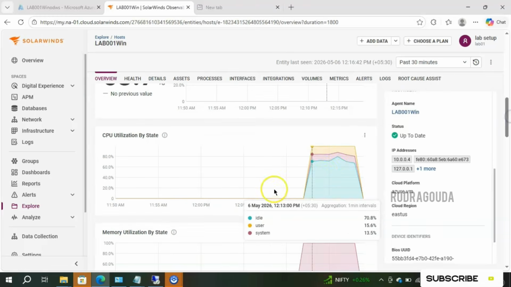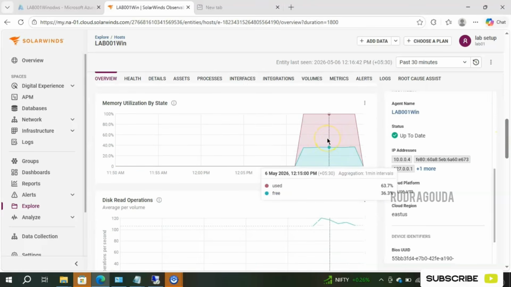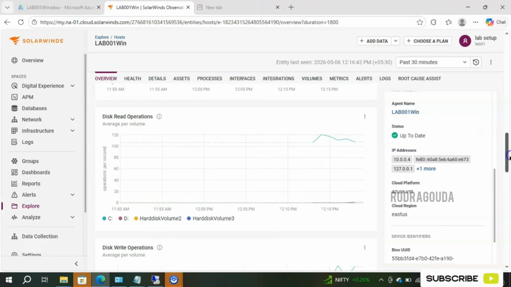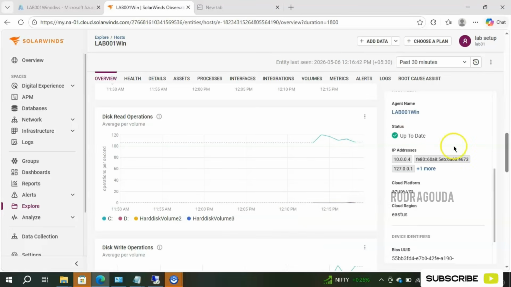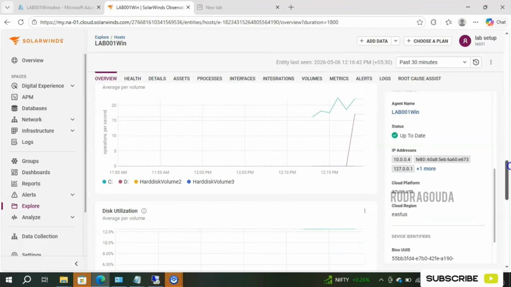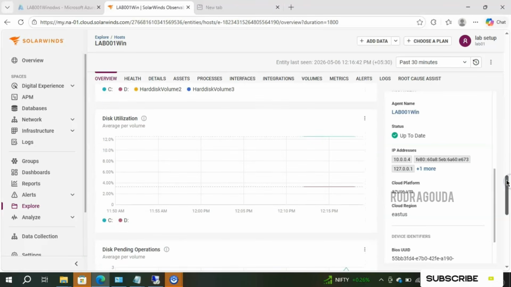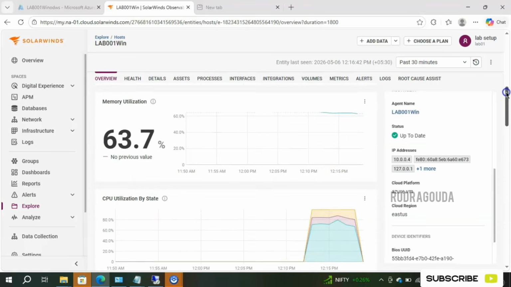This is the current CPU utilization, split into idle, user and system level. Same thing goes for the memory as well, like used memory and free memory. If you scroll down, you will get the disk read operation related data. We have two drives over there, C drive and D drive, and based on that it is giving the data here. If you scroll a little further, same thing goes for disk write operation, disk utilization, and disk pending operations. So many things are available in the overview section.